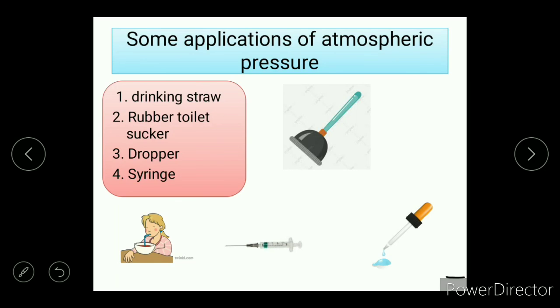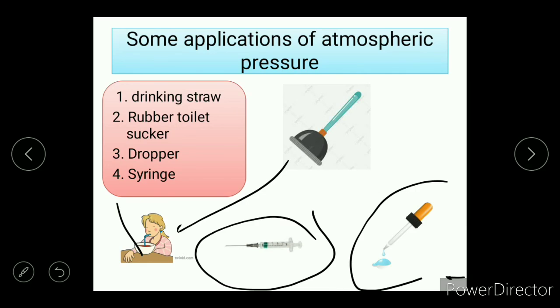Why? Because as we suck the air inside, it becomes low pressure inside the straw, and the air from all the sides goes to fill the low pressure, but there's a liquid in between, so they give huge pressure on the liquid, and the liquid goes up through the hole that is in the straw. This is how a syringe works.